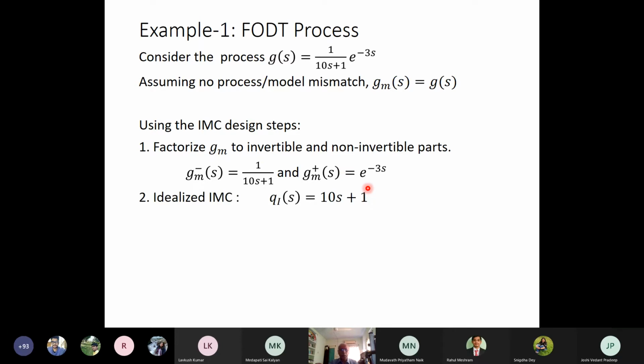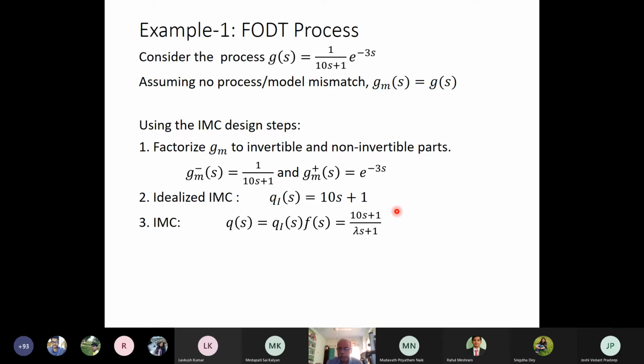So the idealized IMC Qi(s) will be, inverting, 1 by Gm minus (s), which will be 10s plus 1. And the IMC Q(s) will be Qi(s) into F(s). We are making this at least semi-proper, then (10s plus 1) by (lambda s plus 1).